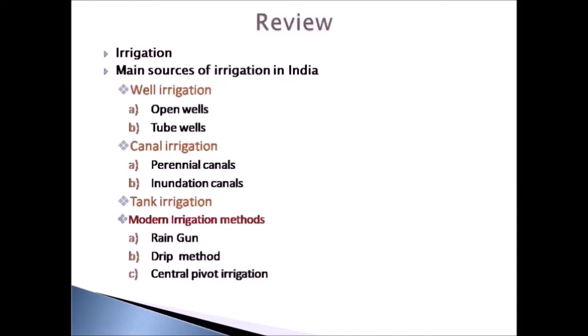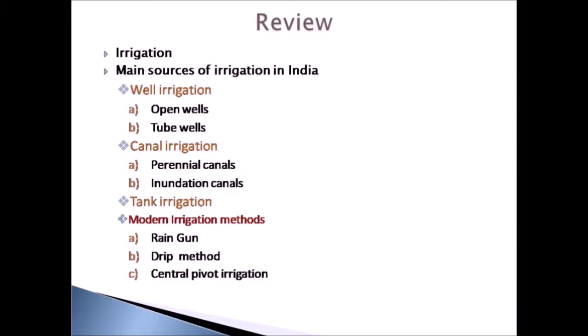Now let us have a short review on today's class. In this class we studied about irrigation and the main sources of irrigation in India, which include well irrigation, canal irrigation and tank irrigation. Under well irrigation there are two types, open wells and tube wells.